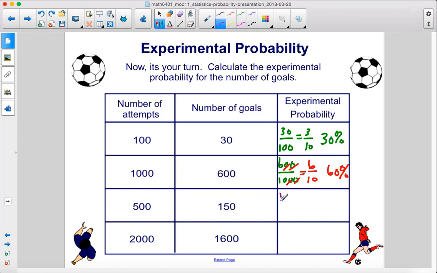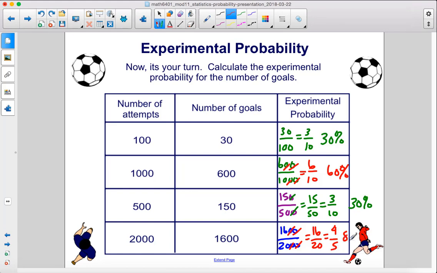Alright, here this player had 150 goals out of 500 shots. If we cancel out a 0 here and a 0 here, that gives us 15 out of 50. If we divide the top by 5, we get 3. If we divide the bottom by 5, we get 10. So 3 out of 10 gives us a 30% probability. And finally, we have 1,600 goals out of 2,000 attempts. So if we cancel out 2 zeros from the top, 2 from the bottom, we get 16 over 20. If we divide the top by 4, we get 4. The bottom by 4, we get 5. 4 out of 5 is 80%.